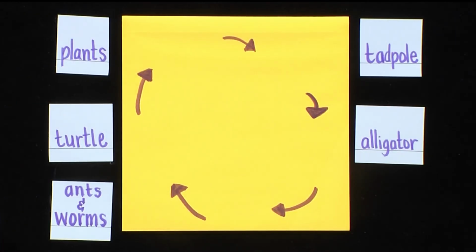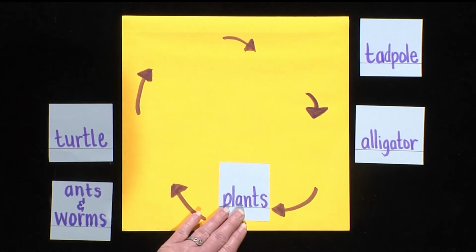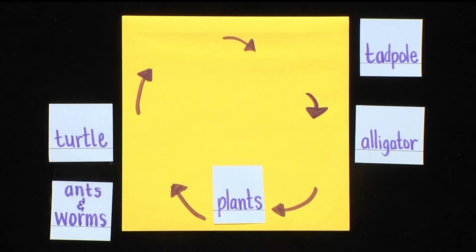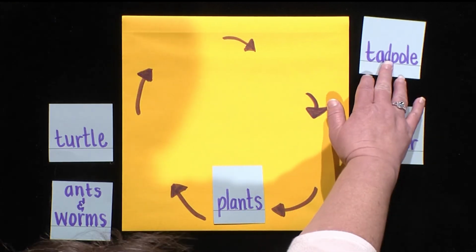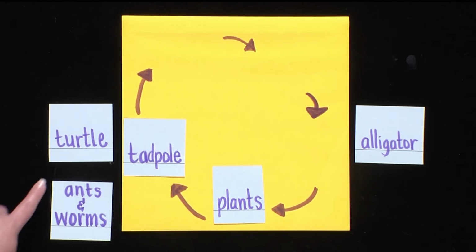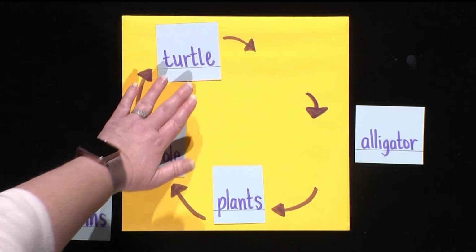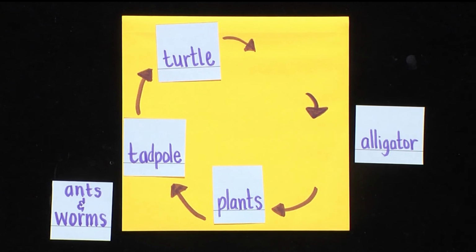So let's start with which part first? Yes, the plants. Let's place them here. What should come next, friends? I concur. The tadpoles. The tadpoles eat the plants. Now, what consumes the tadpole? There you go. The turtle. Now, which consumer would come next? True, the alligator.